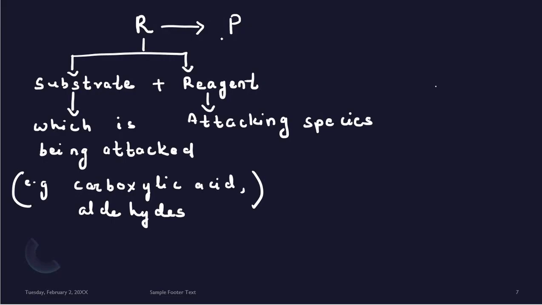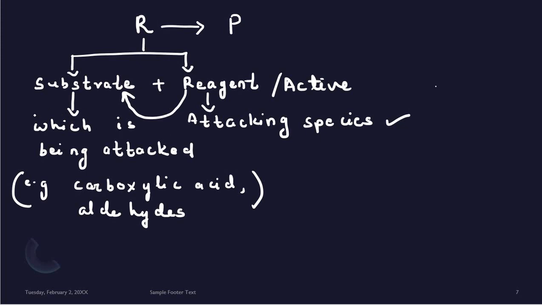Before that, we have already discussed in our previous video that in an organic reaction, a reactant changes into a product, and in the course of this reaction, an intermediate may also be formed. So when we are saying a reactant, it consists of two parts, that is our substrate and the reagent. The reagent is an active species, or we can say an attacking species, and the reagent attacks the substrate molecule for the chemical reaction to occur.